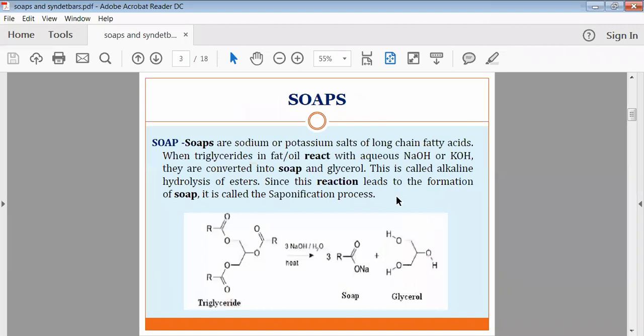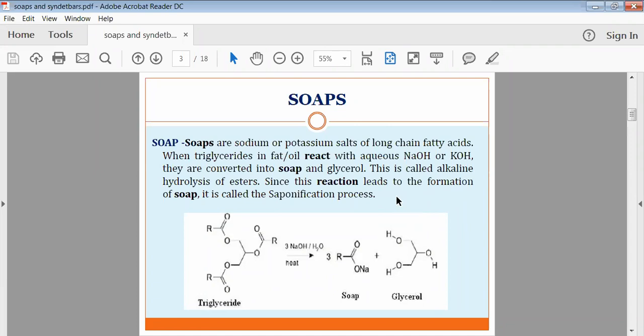What exactly are soaps? Soaps are a combination of sodium or potassium salts of long fatty acid chains. When triglycerides are reacted with sodium hydroxide or potassium hydroxide, the triglycerides are converted into soaps as well as glycerol.